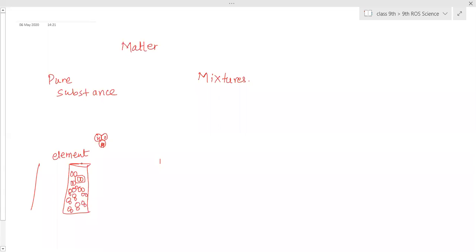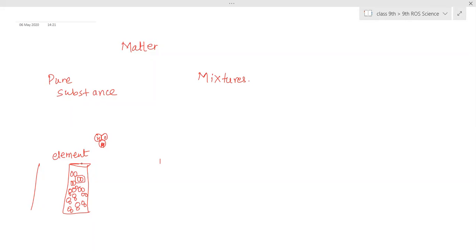If you take a pure iron chair, in that iron chair we will get only iron particles, atoms of iron, though they are bound together with a strong force of attraction, but we will see only atoms of iron. Sulfur powder, if you take it and check inside, we will see only sulfur atoms, nothing else is present. If you take carbon, charcoal, in that charcoal also we will see only carbon particles, nothing else.